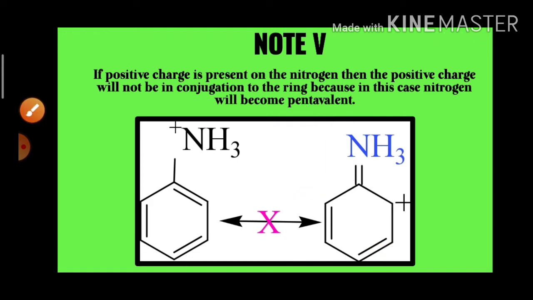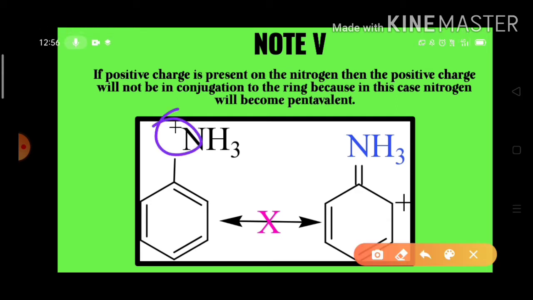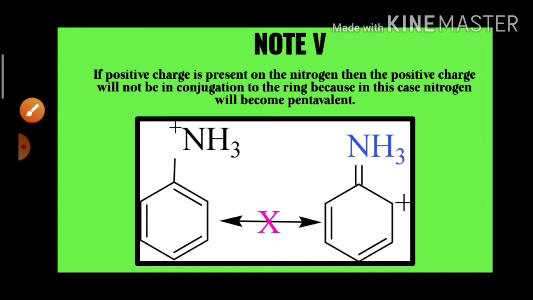So that's why this positive charge of the anilinium ion does not participate in the conjugation with the benzene ring. Even though these two are separated by a single sigma bond, there is no choice or no scope for the conjugation, because nitrogen will not become a pentavalent species.